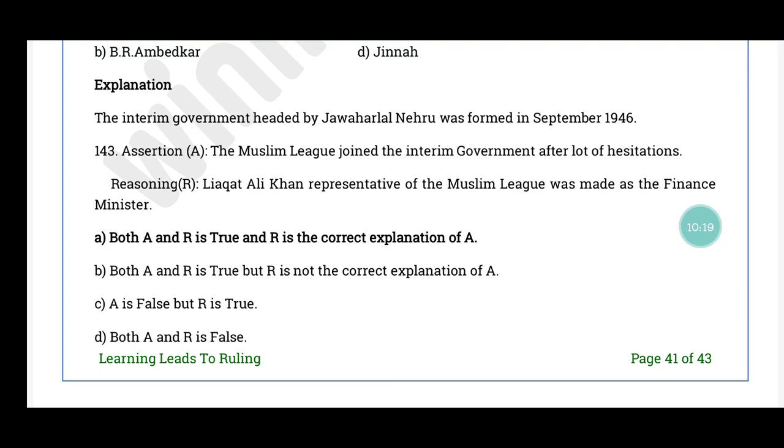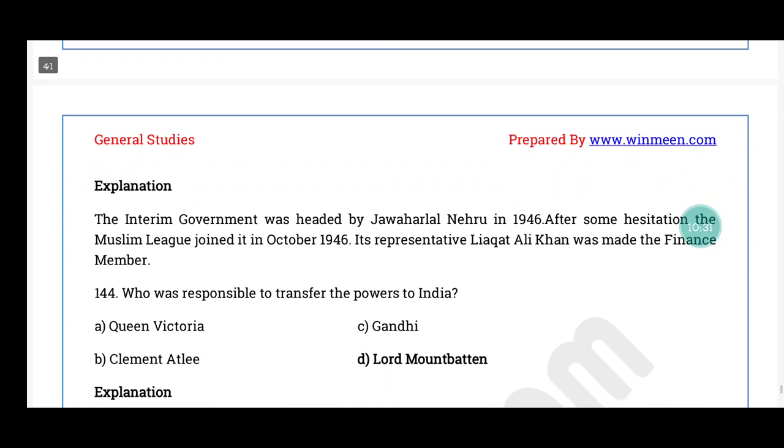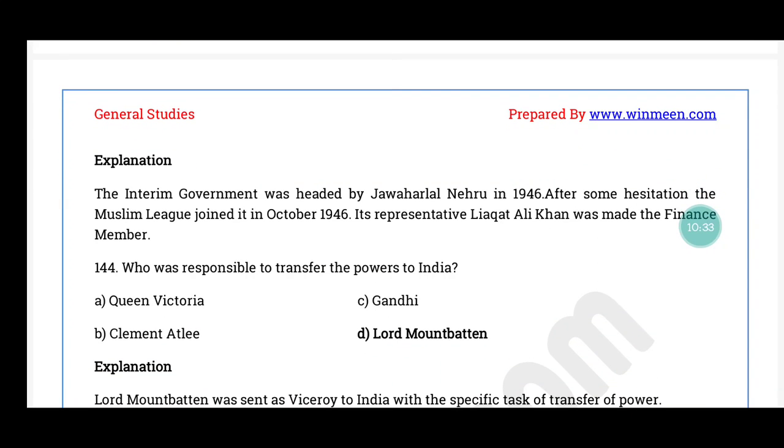Liaquat Ali Khan, representative of Muslim League, was made as the finance minister. The correct answer is option A. Both the statement and the reason are true, and the reason correctly explains the statement. After a lot of hesitation, the Muslim League joined it in October 1946. Liaquat Ali Khan, the representative of the Muslim League, was made the finance member.